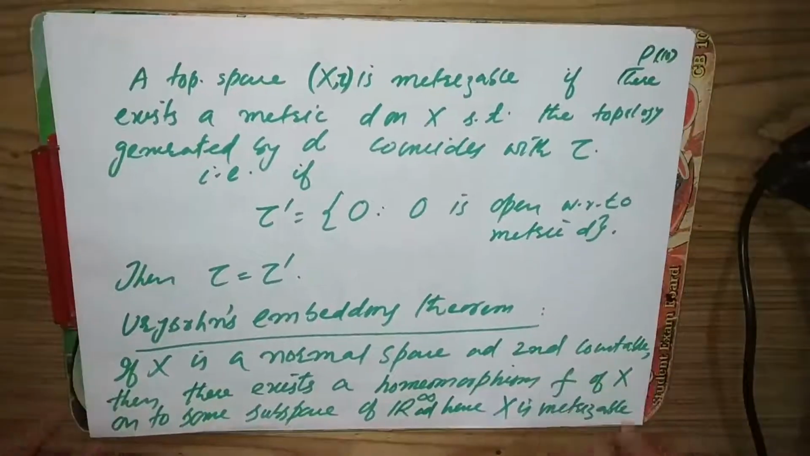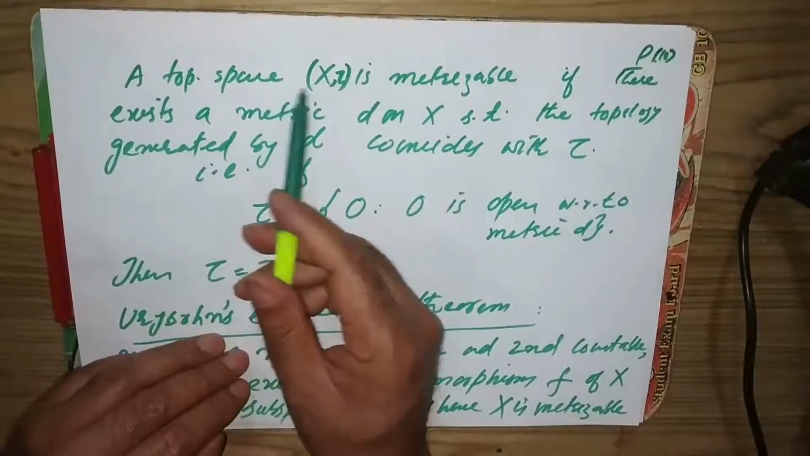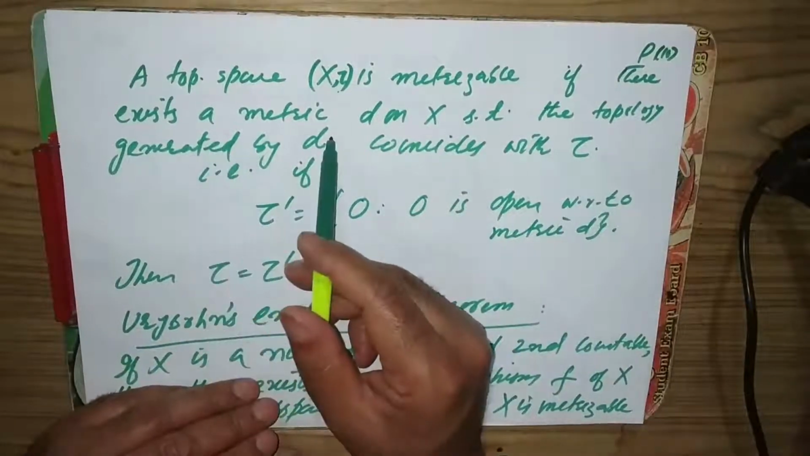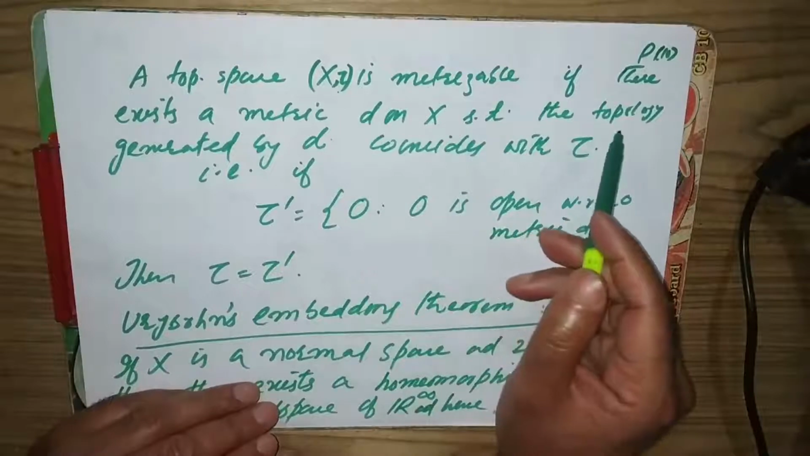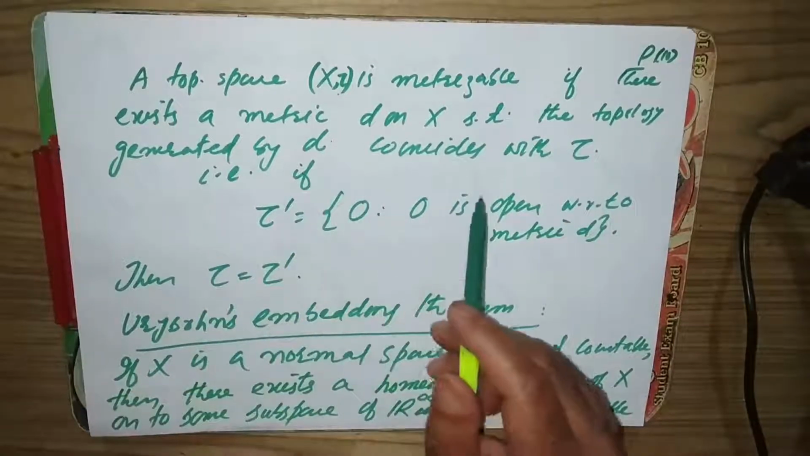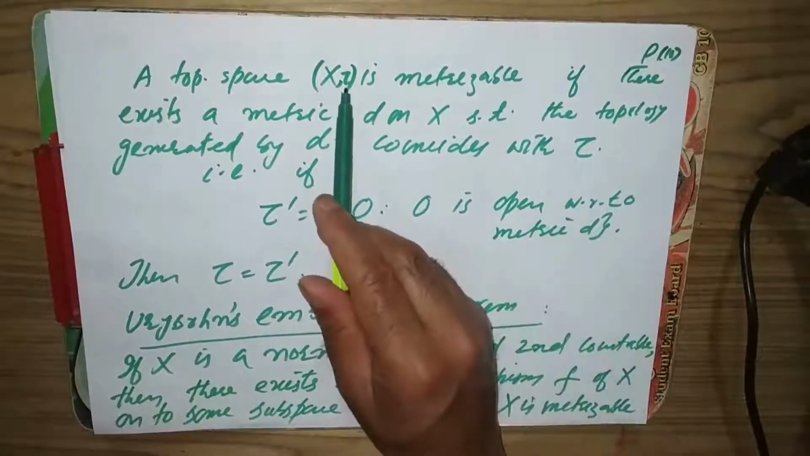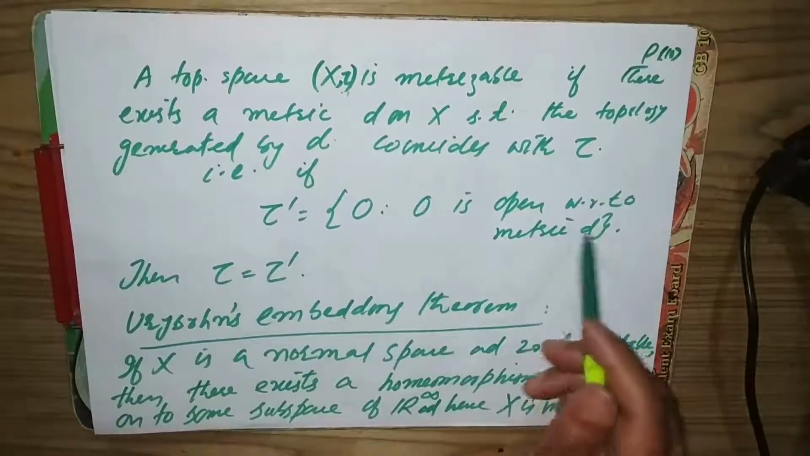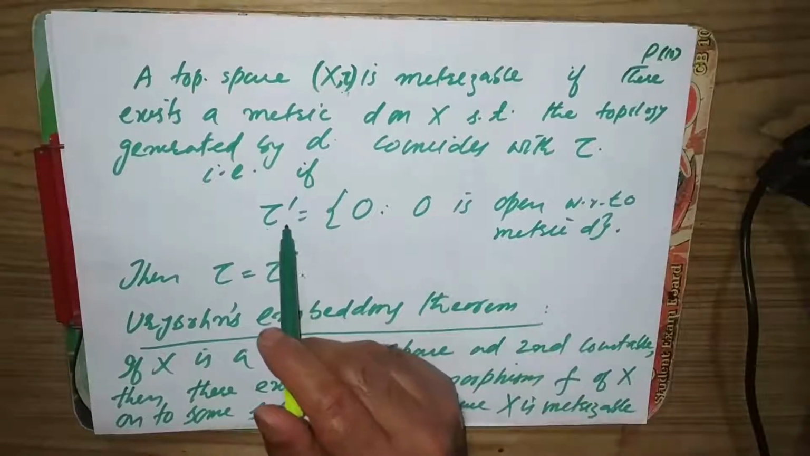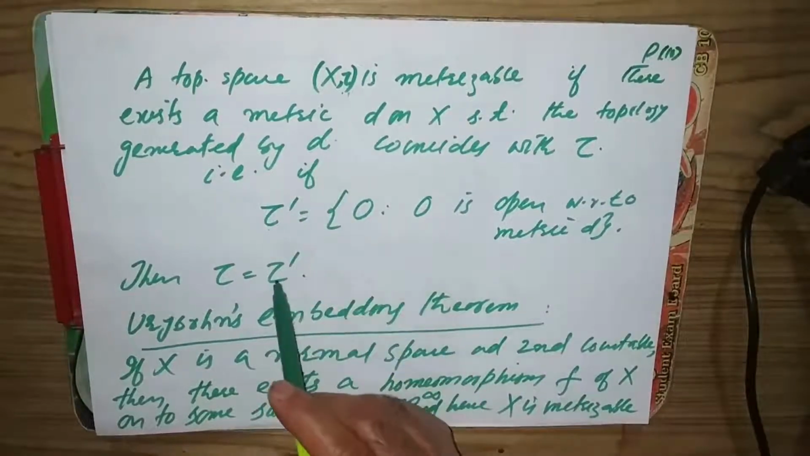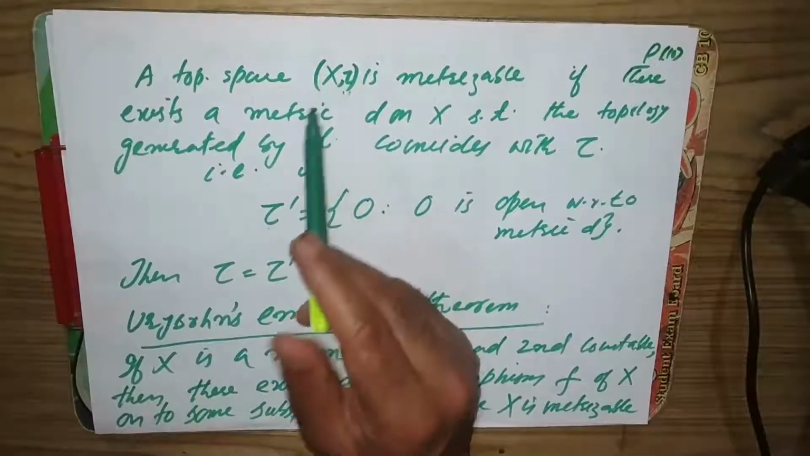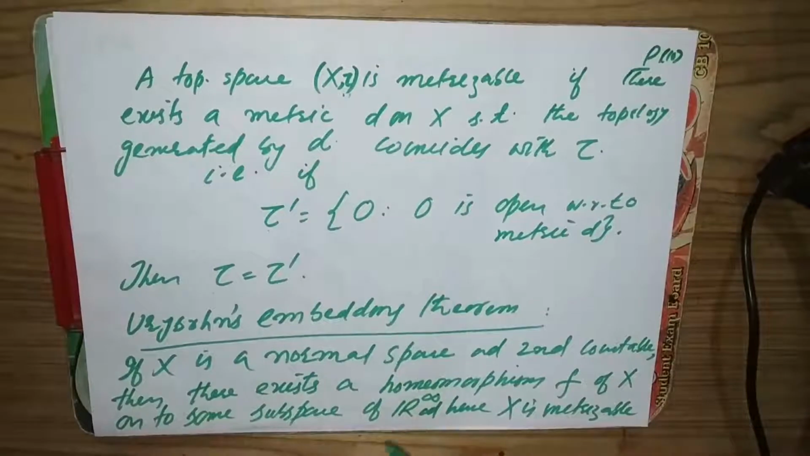Now let's define a metrizable topological space. A topological space (X, tau) is metrizable if there exists a metric d on X such that the topology generated by d coincides with tau, the topology on X. That is, if tau dash is the class of open sets generated by the metric d, then this tau dash is also a topology on X, and if tau dash is equal to tau, then we can say the topological space (X, tau) is metrizable.